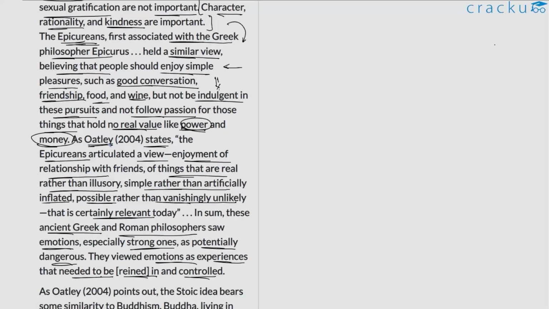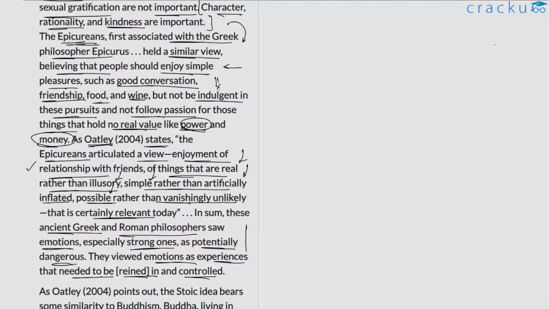So this might be a particular author, we do not know for sure, but again the author is trying to talk about Oatley's perspective or take on the Epicureans, that they had certain priorities, they had a certain order in which they considered things. This order is presented here: they focused on or emphasized relationships with friends. They believed in what was real rather than illusory. They believed in things that were simple rather than artificially inflated. They believed in things that were actually possible rather than, let's say, daydreaming. So these were the values or ethos that the Epicureans strived for, and the author is simply trying to present them here.